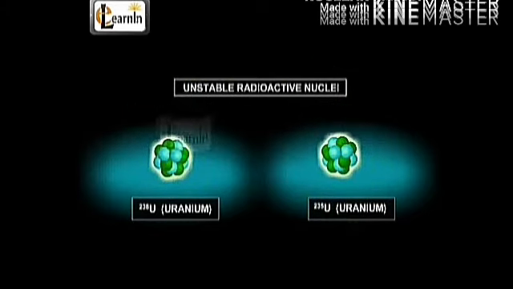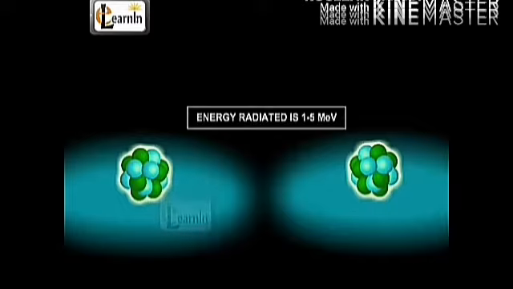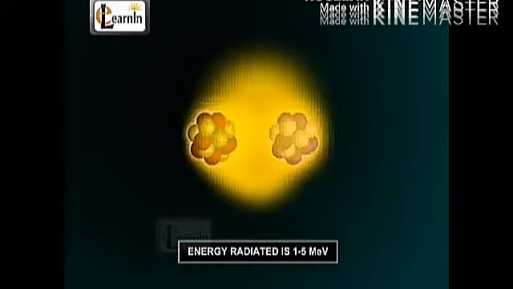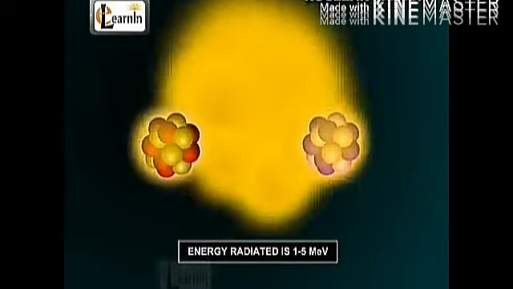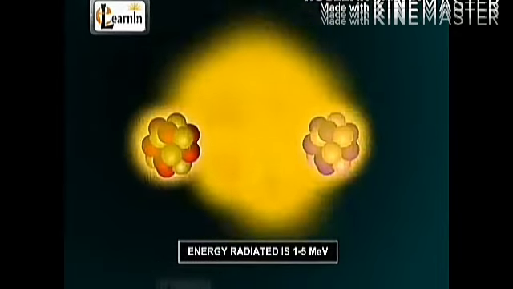First, nuclear fission. In the nuclear fission reaction, when a uranium nucleus is bombarded with a neutron, it breaks into two smaller nuclei and emits a few neutrons.